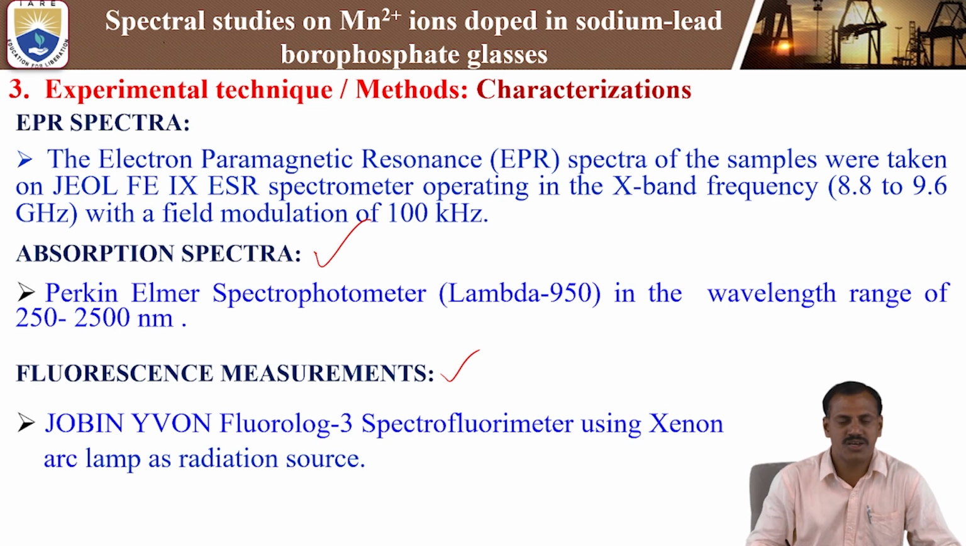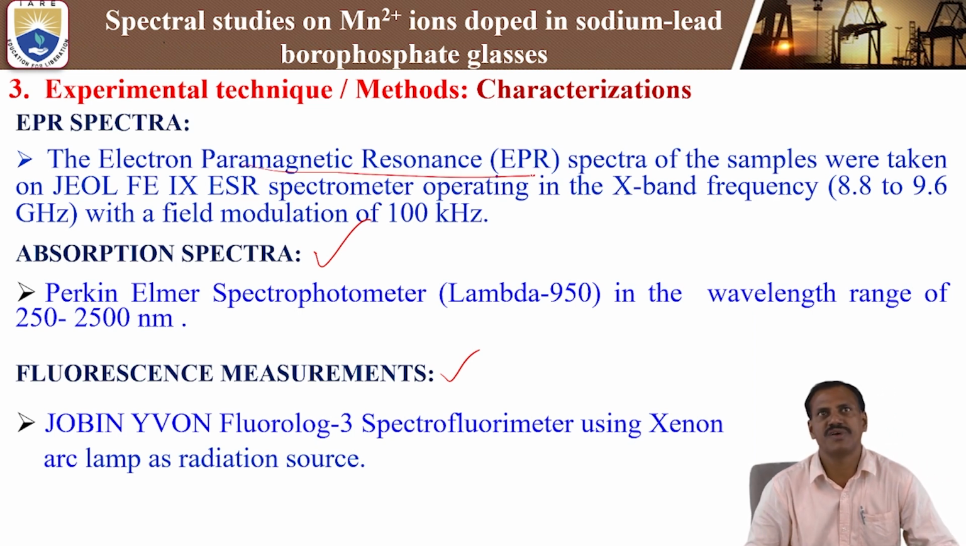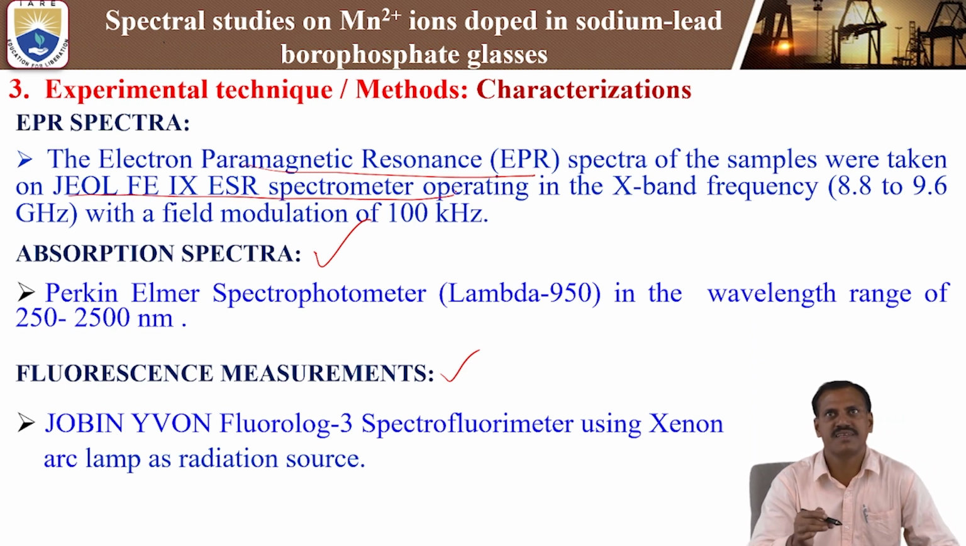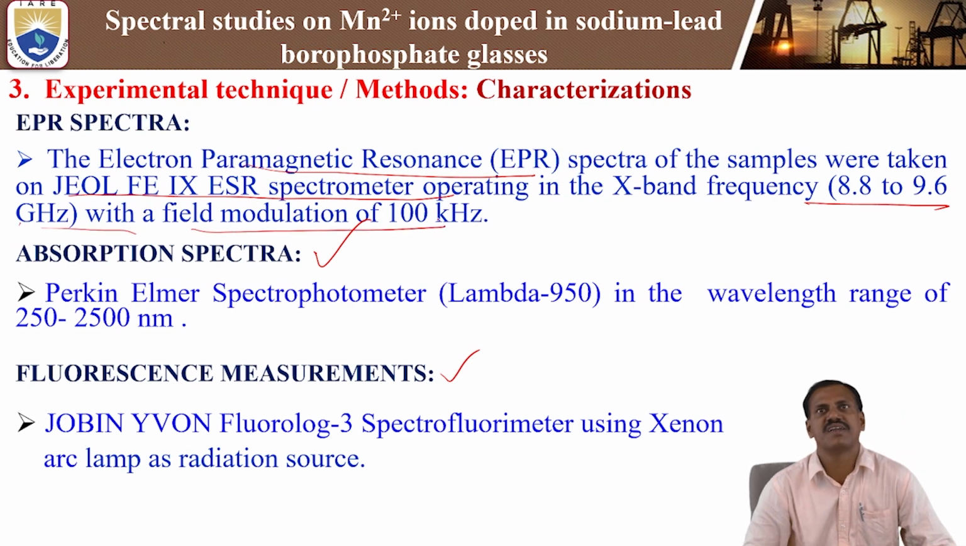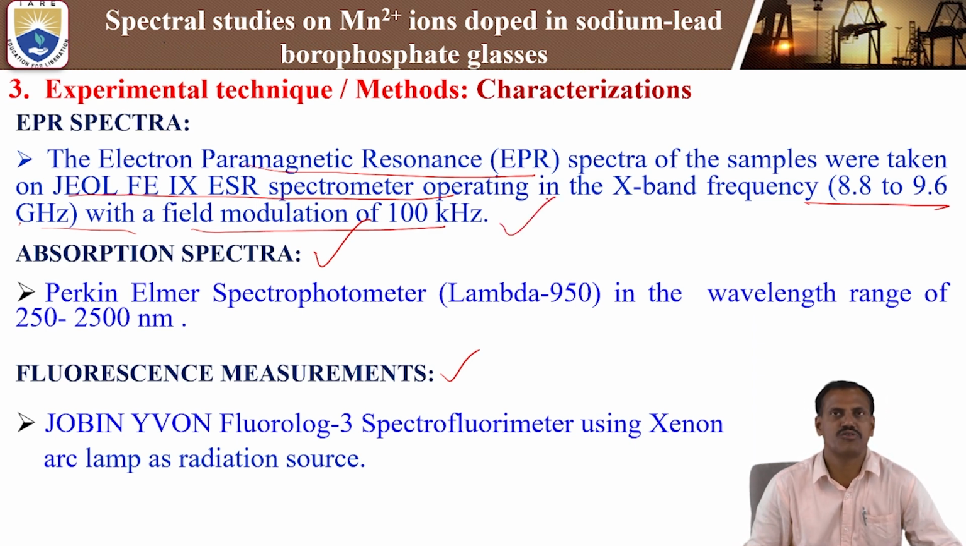First, in EPR spectra, EPR means electron paramagnetic resonance. The spectra for the sample were taken on a JEOL FE instrument, purchased from a Japan company. That is X-band frequency, which means a microwave frequency from 8.8 to 9.6 GHz with field modulation of 100 kHz. We can measure the EPR spectra of the glass sample at room temperature as well as low temperature by using the JEOL FE1X ESR spectrometer operating at X-band frequency.